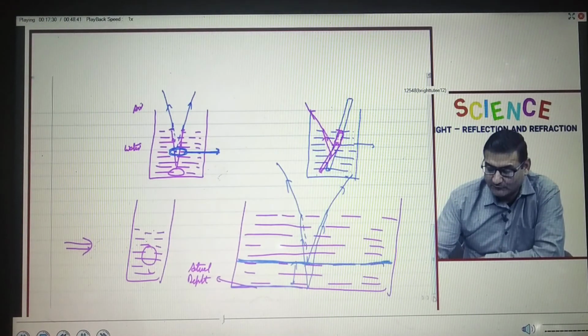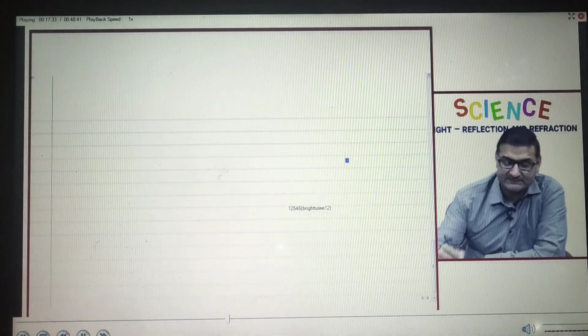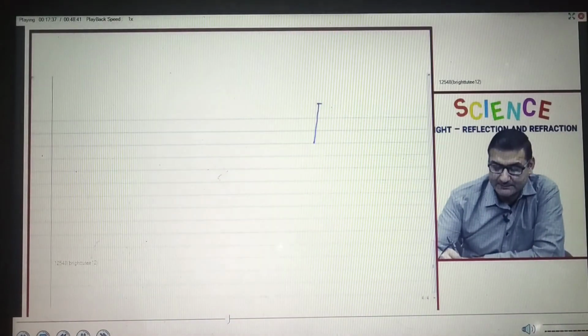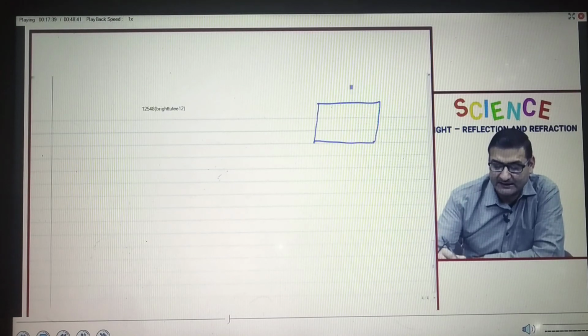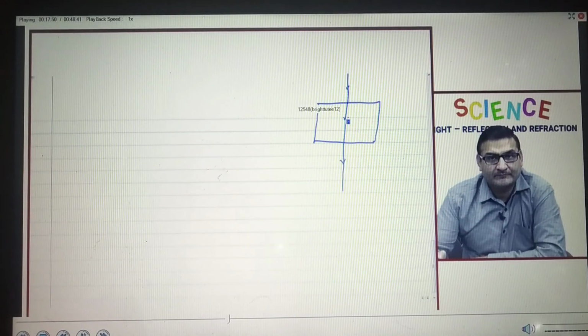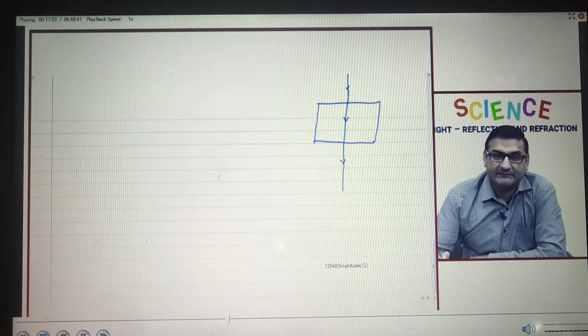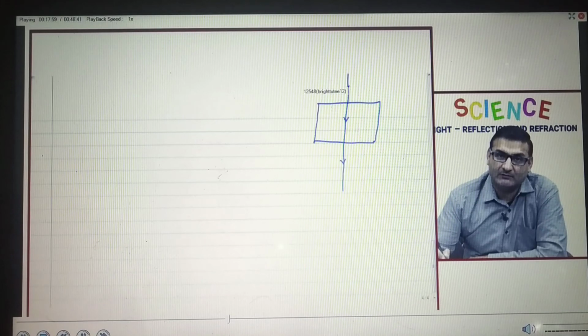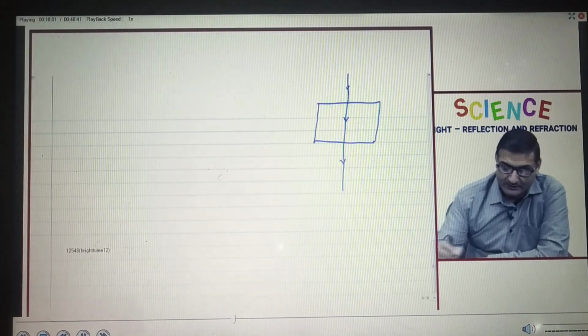Got it? Now we have seen that when a light ray passes from one medium to another, it will bend, but there is an exception. The exception is that if a ray of light is coming perpendicular, in that case it will go straight, it will not bend from its path. Right? So you need to remember that if a ray of light is falling perpendicularly or normally on a glass slab, it will not bend, it will go straight. Fine?